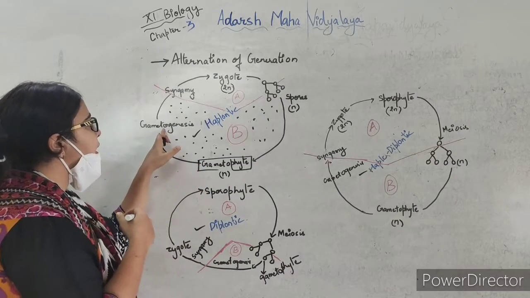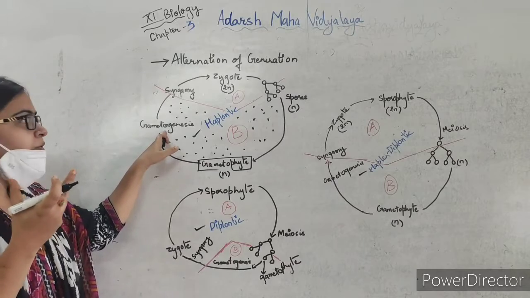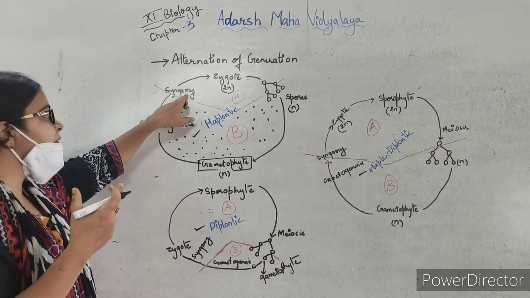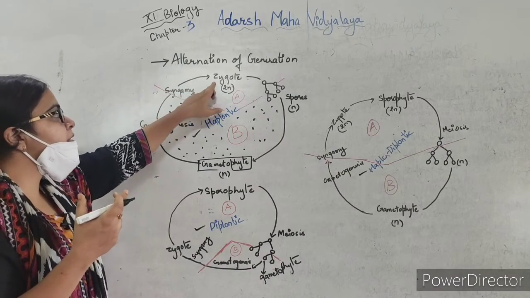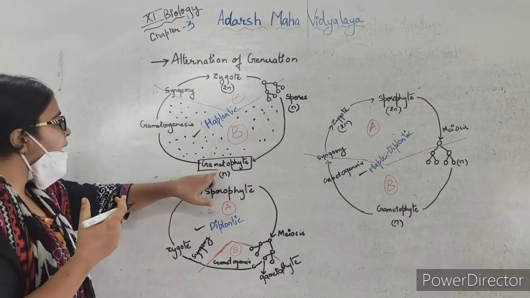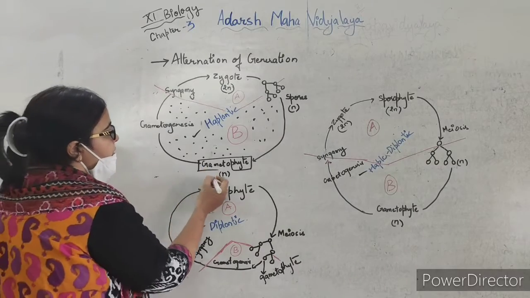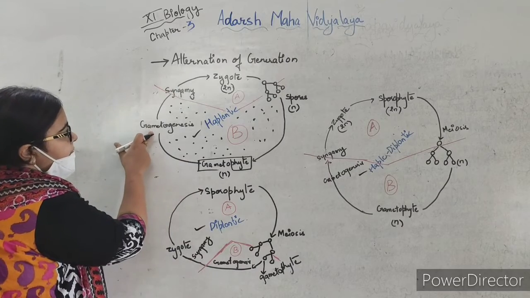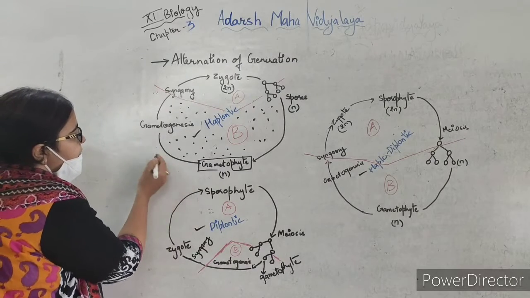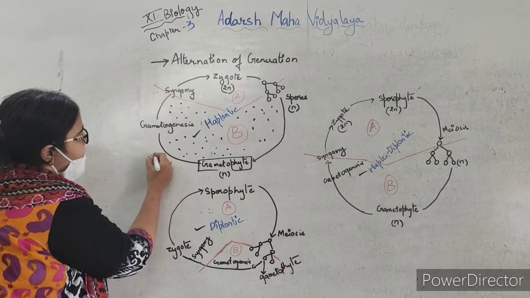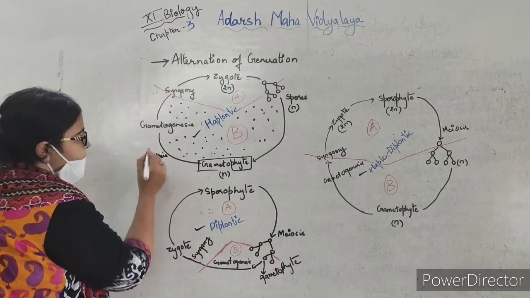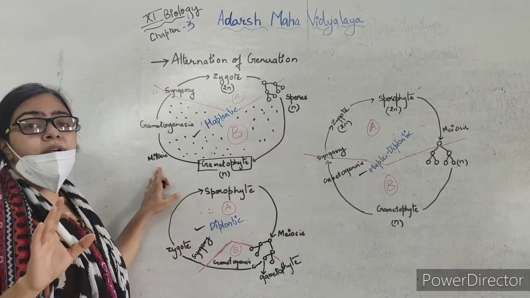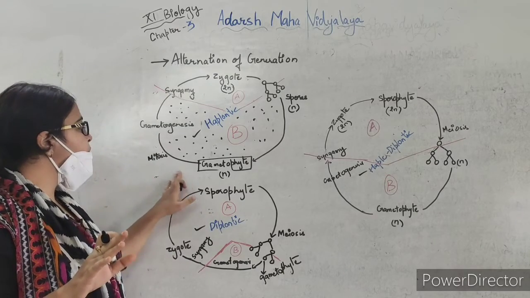This main plant body will undergo gametogenesis, that is production of gametes. These gametes will meet, that is syngamy or fertilization, and produce a zygote. As the plant body was gametophyte, that is haploid, the gametes will be produced by mitosis, the equational division. There will be no reduction of the chromosome number.